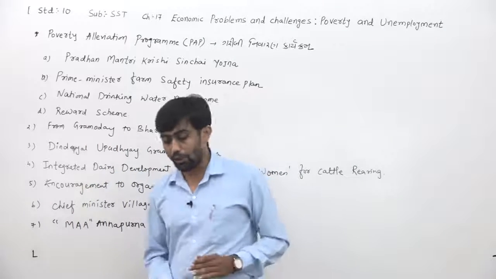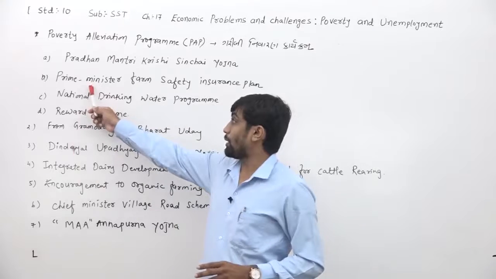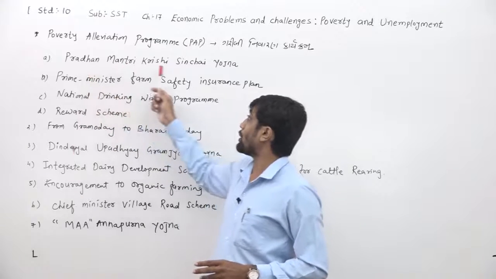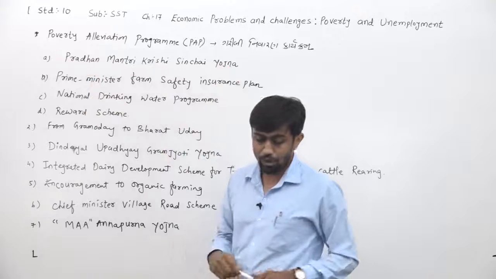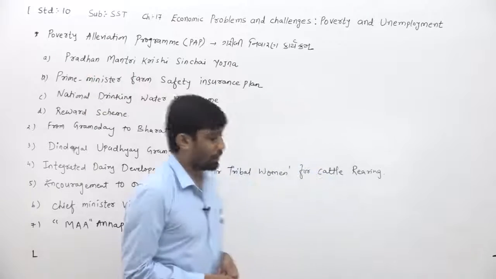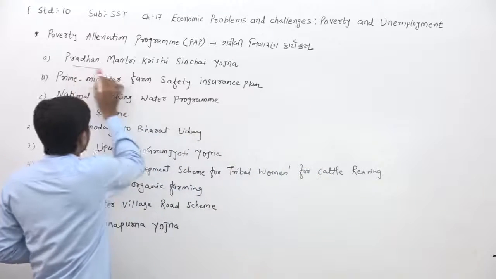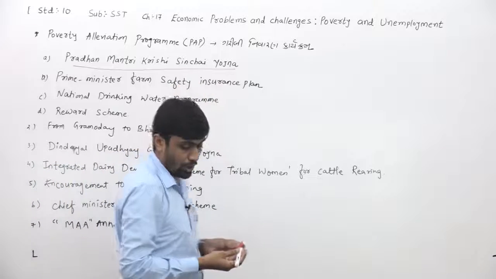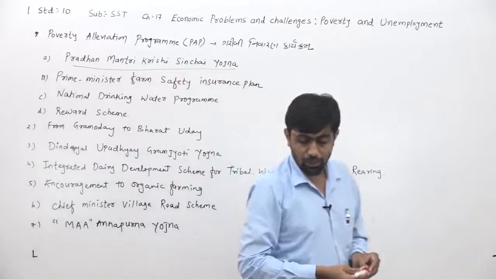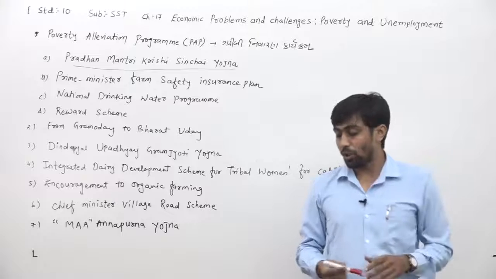Now, according to that, first is Pradhan Mantri Krishi Sinchai Yojana. That's why, first of all, they have given Pradhan Mantri Krishi Sinchai Yojana. In Gujarati, you have to say Pradhan Mantri Krishi Sinchai Yojana.